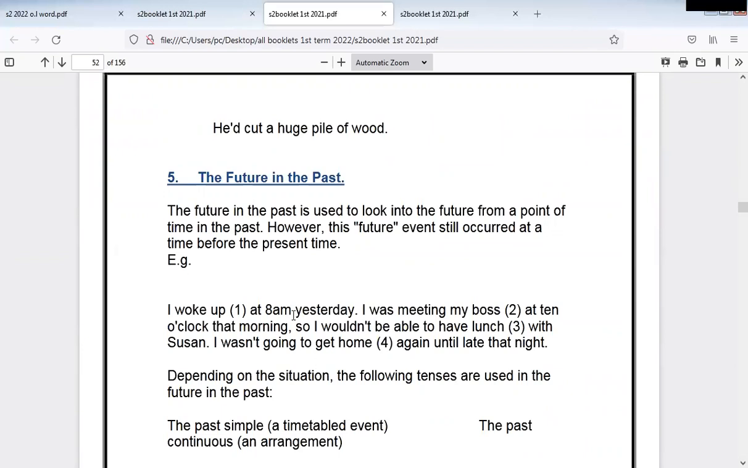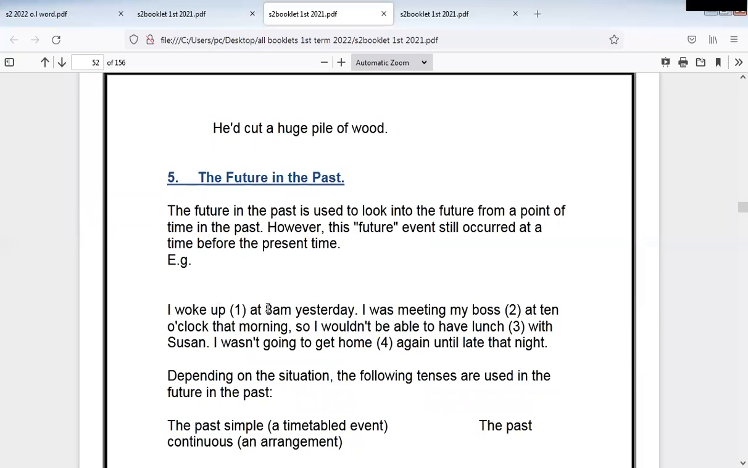I woke up at 8 a.m. yesterday. So past simple. I was meeting my boss at 10 o'clock that morning. I was meeting. This is not present continuous. This is future. So I had an appointment with him. So it's a future in the past. Let's say I am meeting my boss today. So this present continuous form is used to express future. Here is again past continuous to express future.